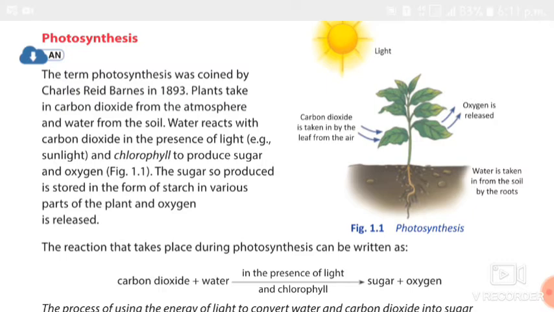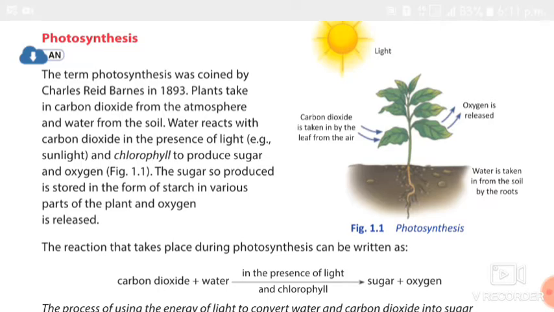The sugar is stored in the form of starch. That is photosynthesis. We studied the formula of photosynthesis: carbon dioxide plus water, in the presence of sunlight and chlorophyll, produces sugar and oxygen.